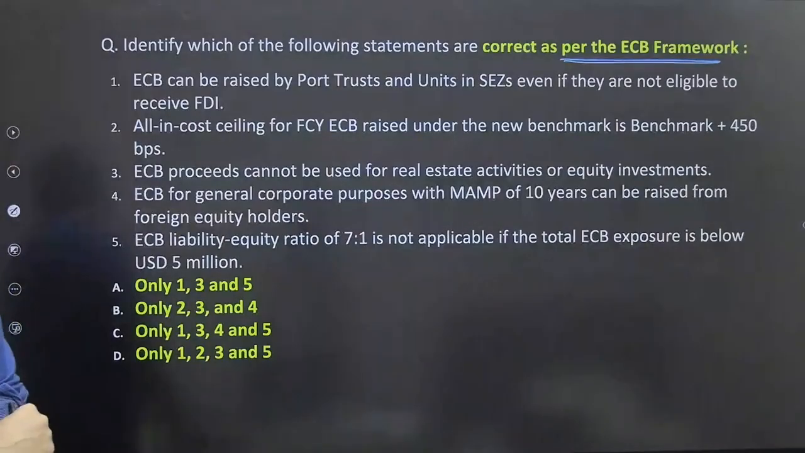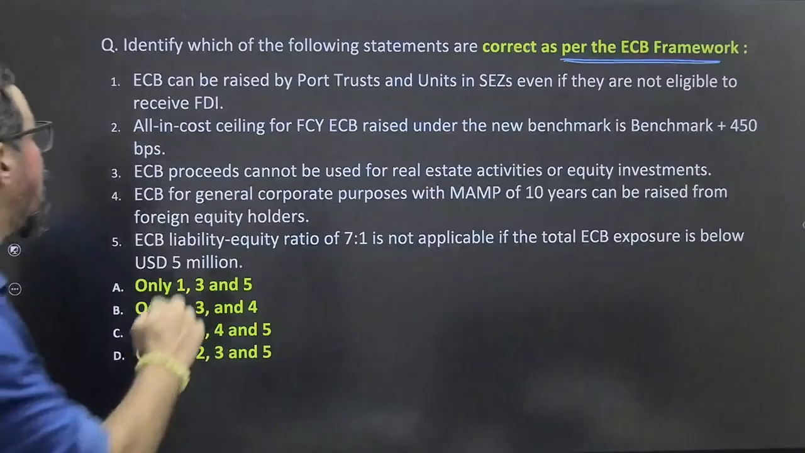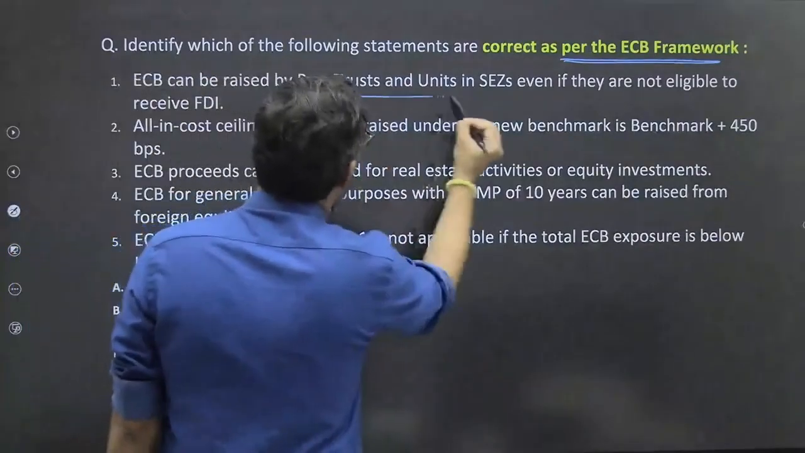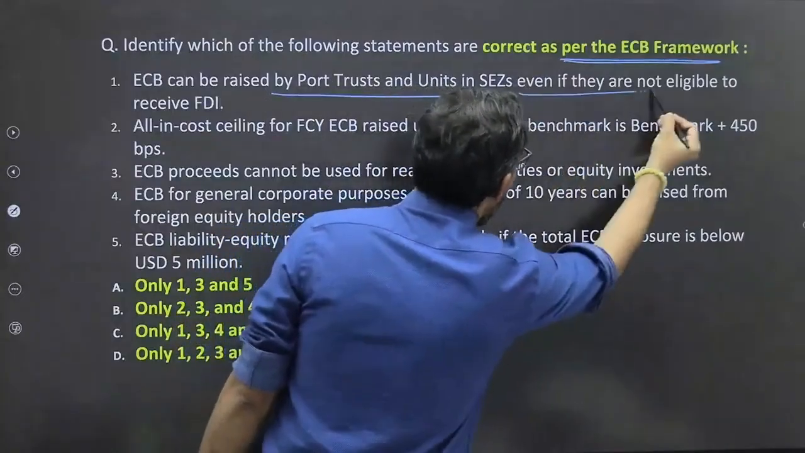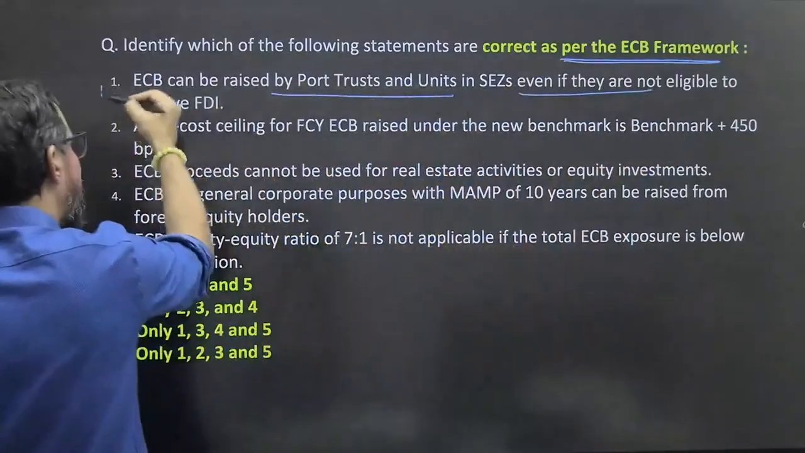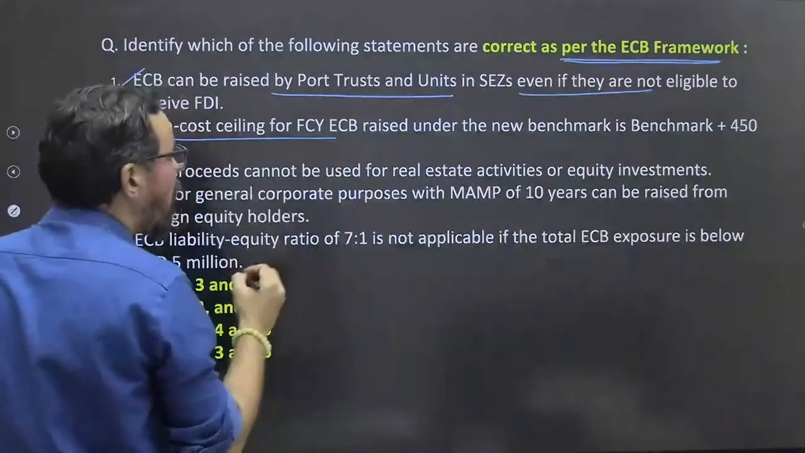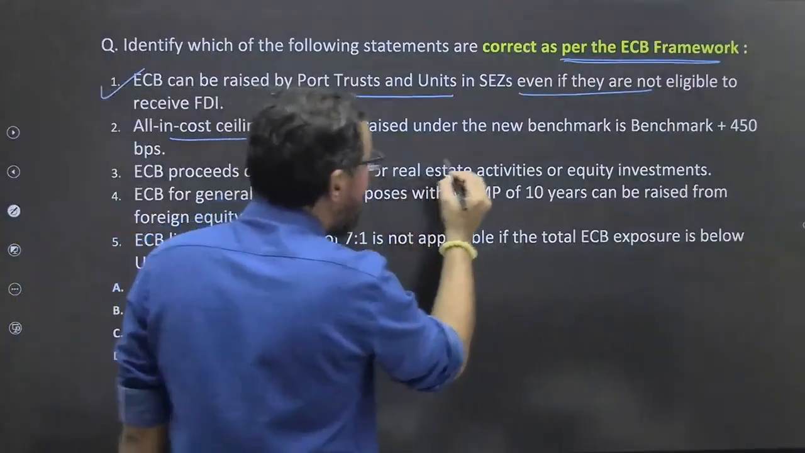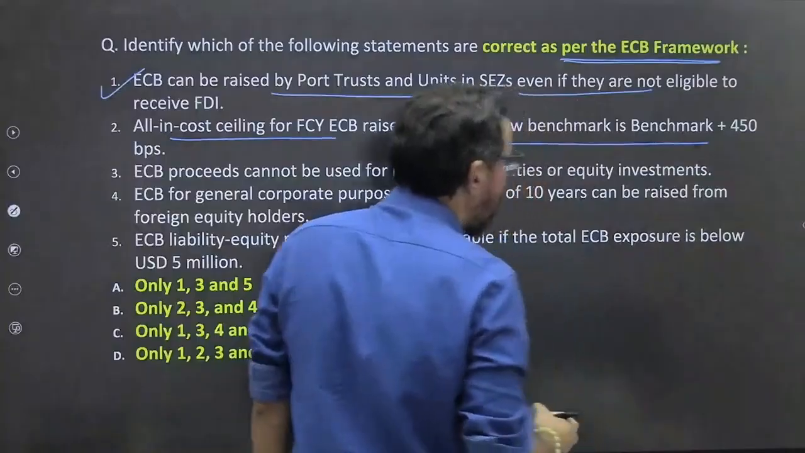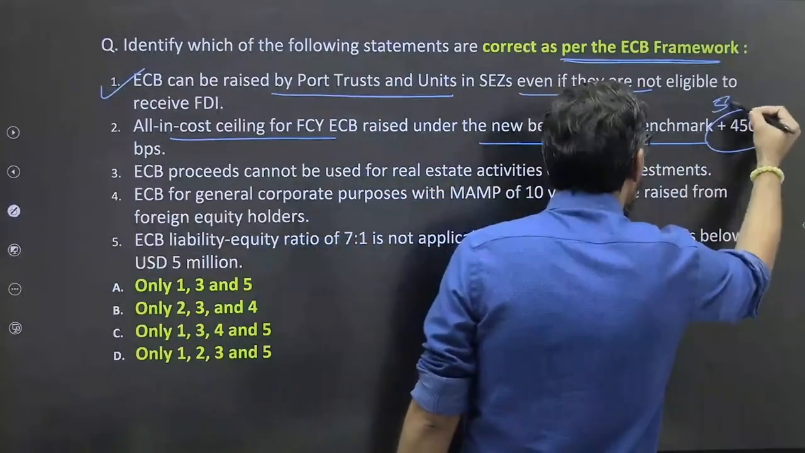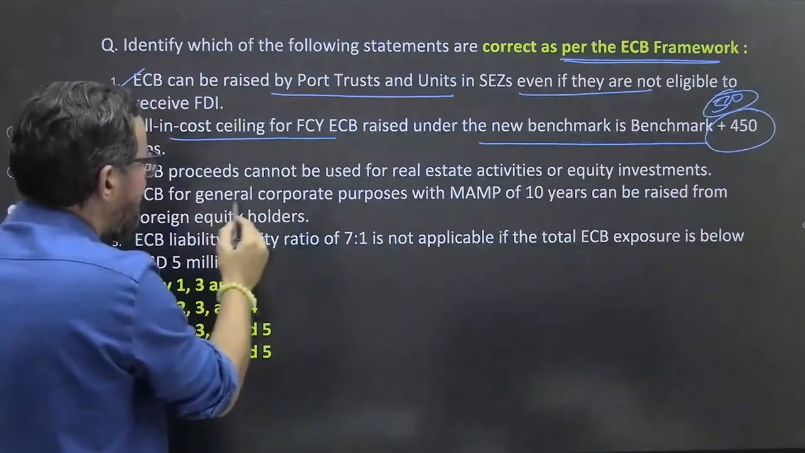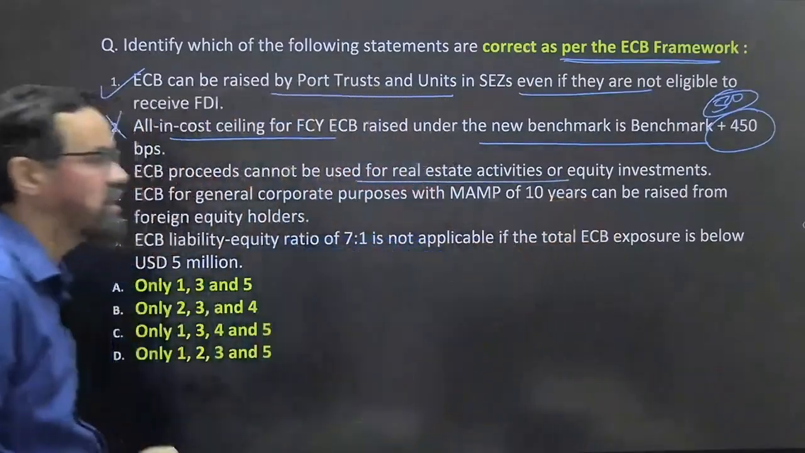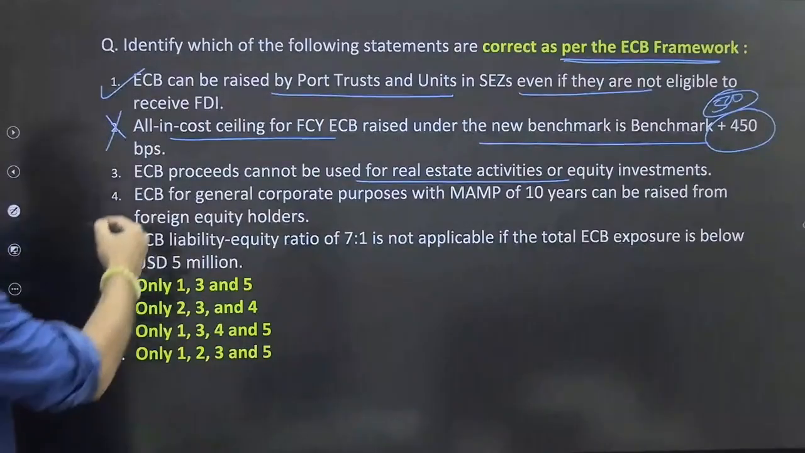So which of the following statements is correct about the ECB framework? ECB can be raised by port trusts and units in SEZ, special economic zones, even if they are not eligible to receive FDI. True. The all-in cost ceiling for foreign currency ECB raised under the new benchmark is 500 basis points. ECB proceeds cannot be used for real estate activities and equity investment. Again true.